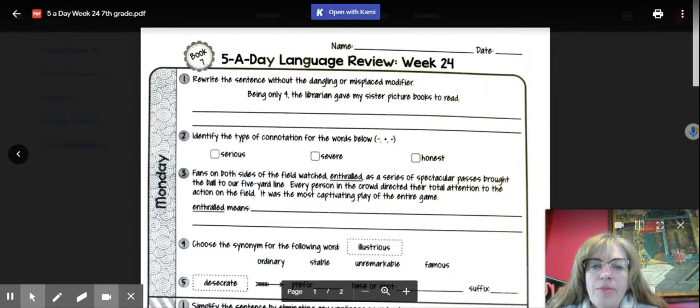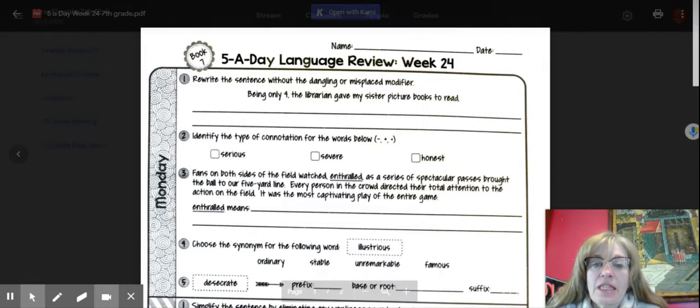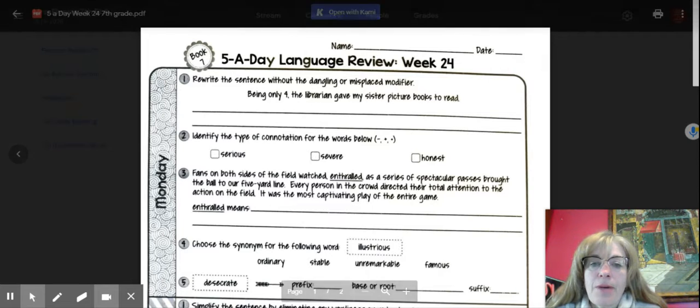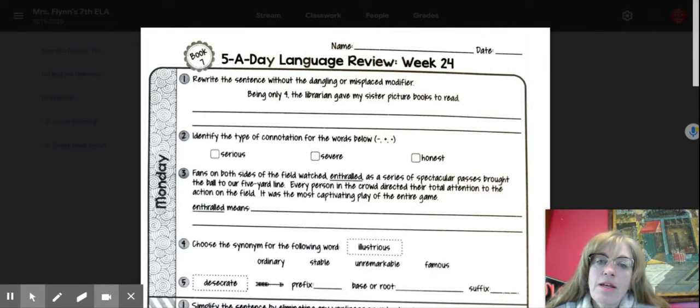So on Monday, you're going to be choosing if in this sentence there's a dangling or misplaced modifier. Please remember that if there is a misplaced modifier, something is in the wrong spot. If there's a dangling modifier, you'll probably have to add something. So please fix that sentence.